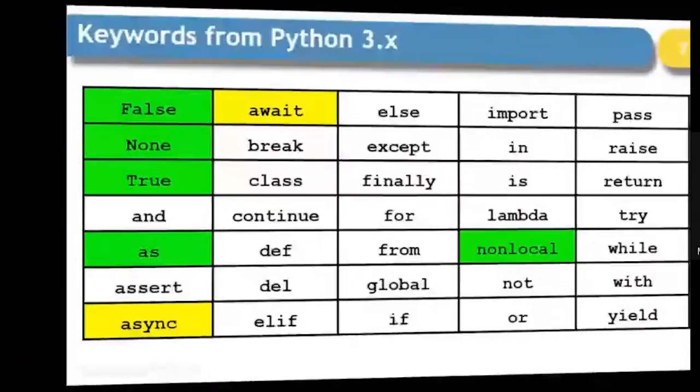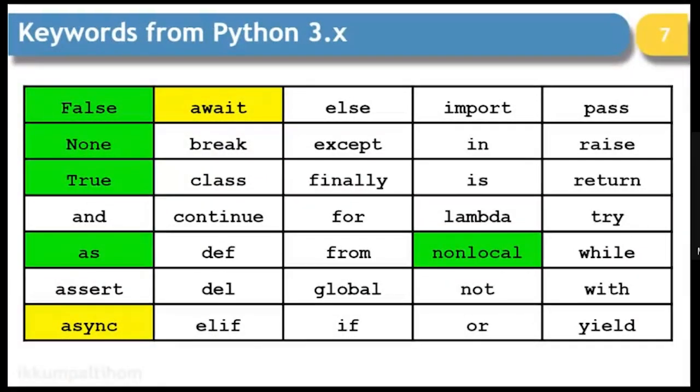Then, if you remember, last year those who attended my workshop, we shared with you a list of keywords in which we had 33 keywords. And now, in 3.x, especially 3.5 onwards, you will find there are 35 keywords. Await and async have been added.